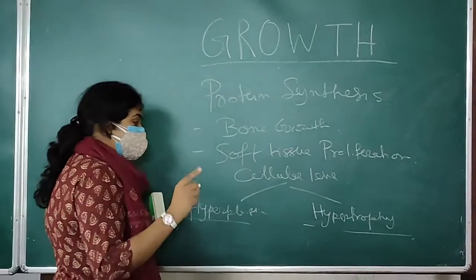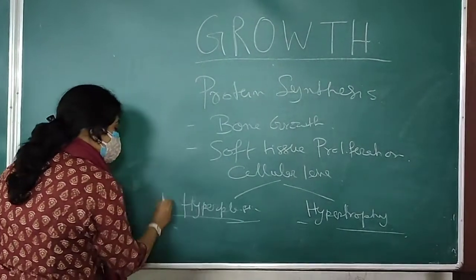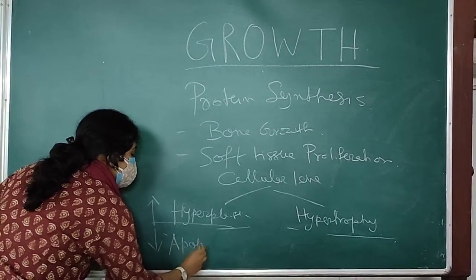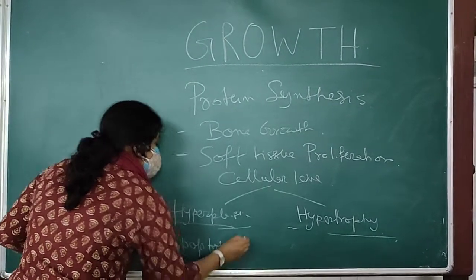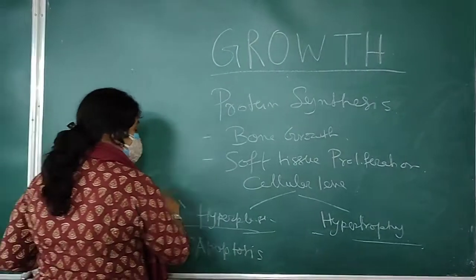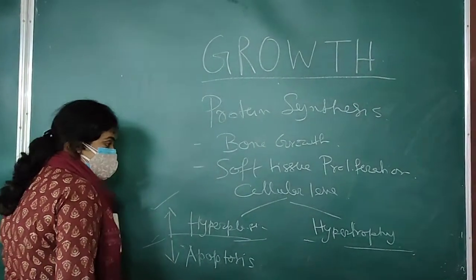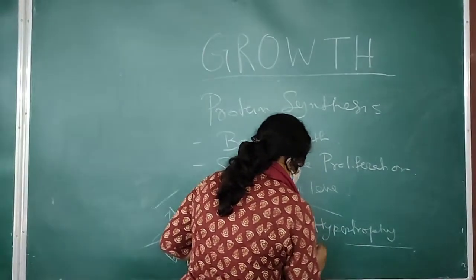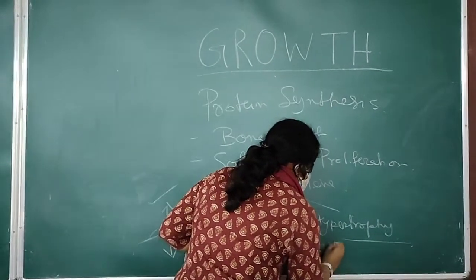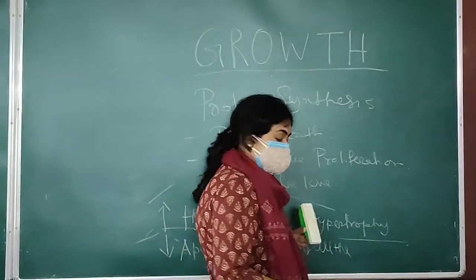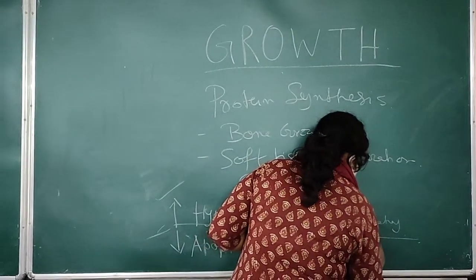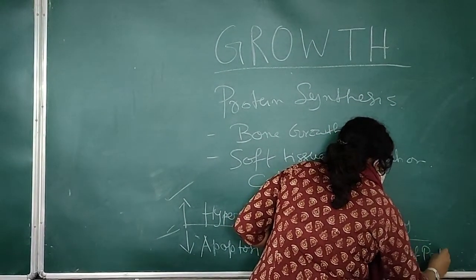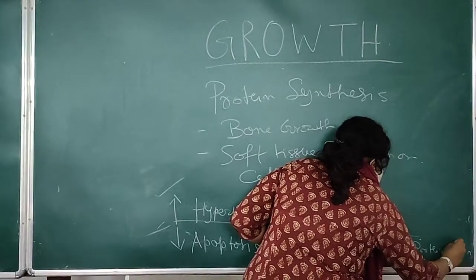So growth hormone and IGF-1 actually stimulate hyperplasia and inhibit apoptosis. Apoptosis means programmed cell death. So these two peptides actually increase hyperplasia and decrease apoptosis. Wherever there is hypertrophy, they promote hypertrophy, and they inhibit all the procedures of protein degradation.